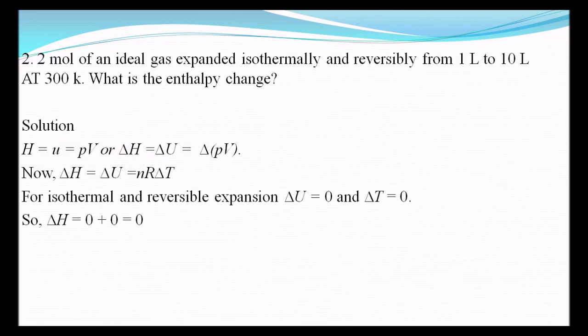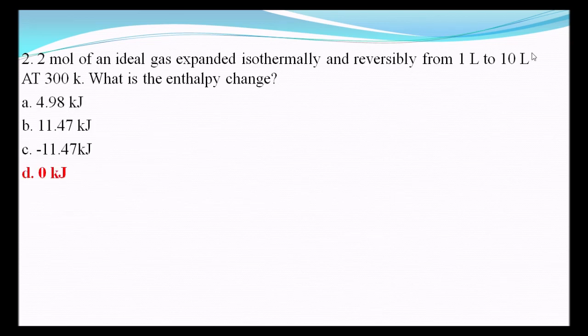2 mole of ideal gas expand isothermal reversibly from 1 liter to 10 liter at 300 Kelvin. What is the enthalpy change? See, isothermal means delta T is equal to 0. If delta T is equal to 0, delta U will also be equal to 0. Therefore, delta H is equal to delta U, which we know is equal to 0. Therefore, the delta H will be equal to 0. The correct answer is D, that is 0 kilojoules.